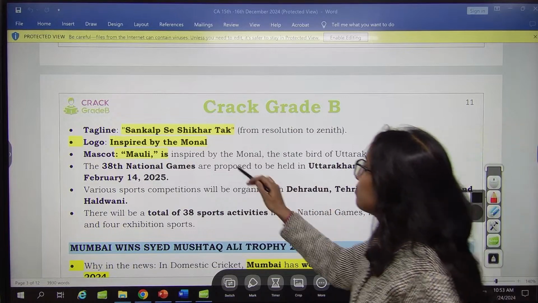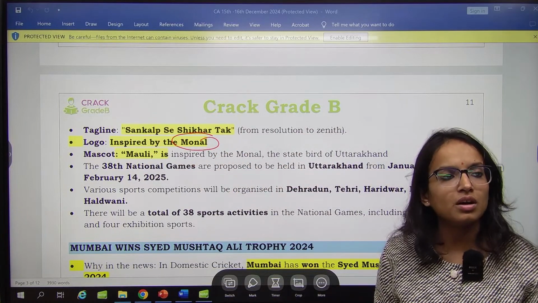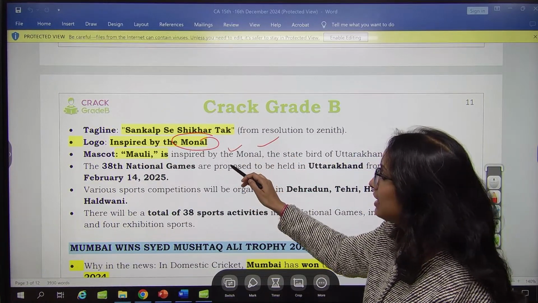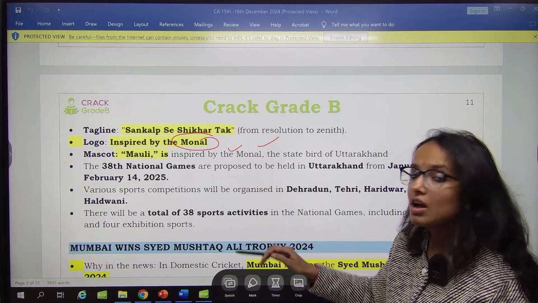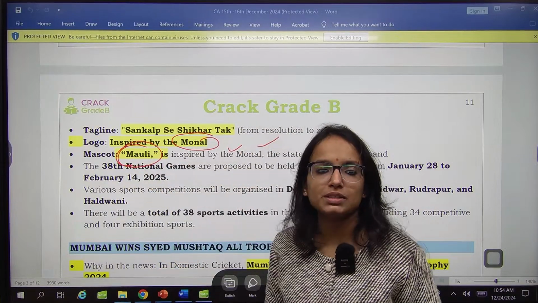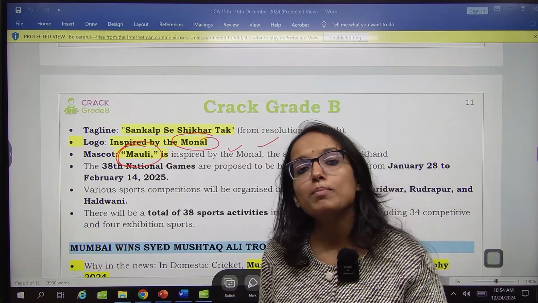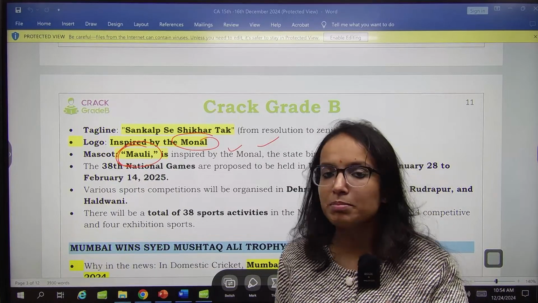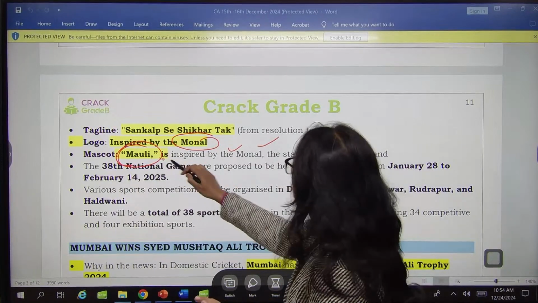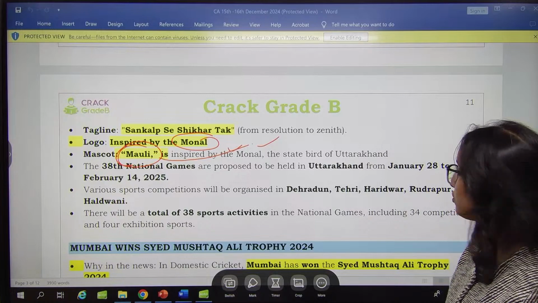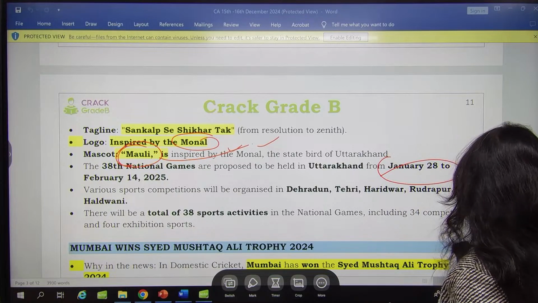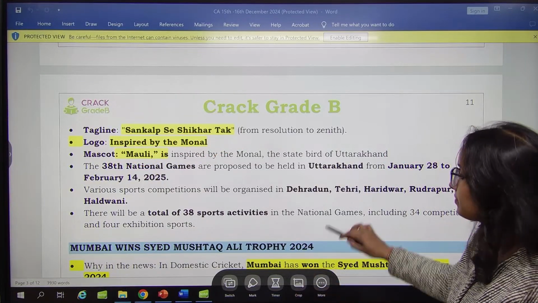The logo is inspired by Monal. Monal is a bird. The tagline is Sankalp se Shikhar tak. Remember the mascot. What is the mascot? The mascot has been announced: Molly. Molly is the state bird of Uttarakhand. The games are proposed to be held in Uttarakhand from January 28 to February 14, 2025. 38 sport activities will be taking place.